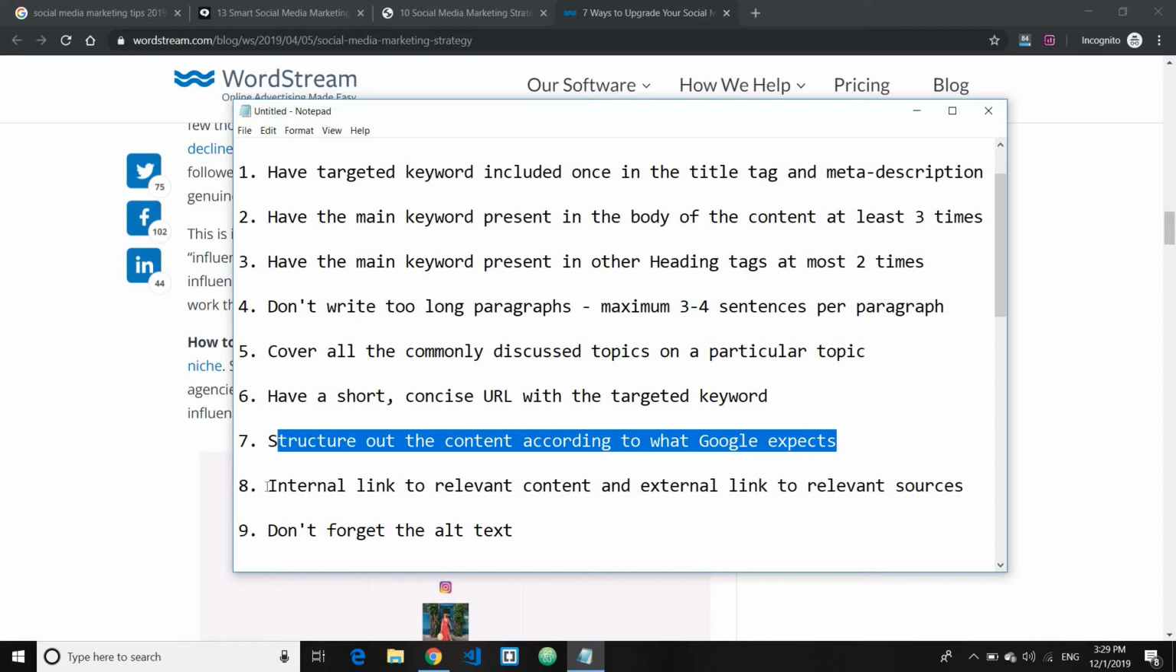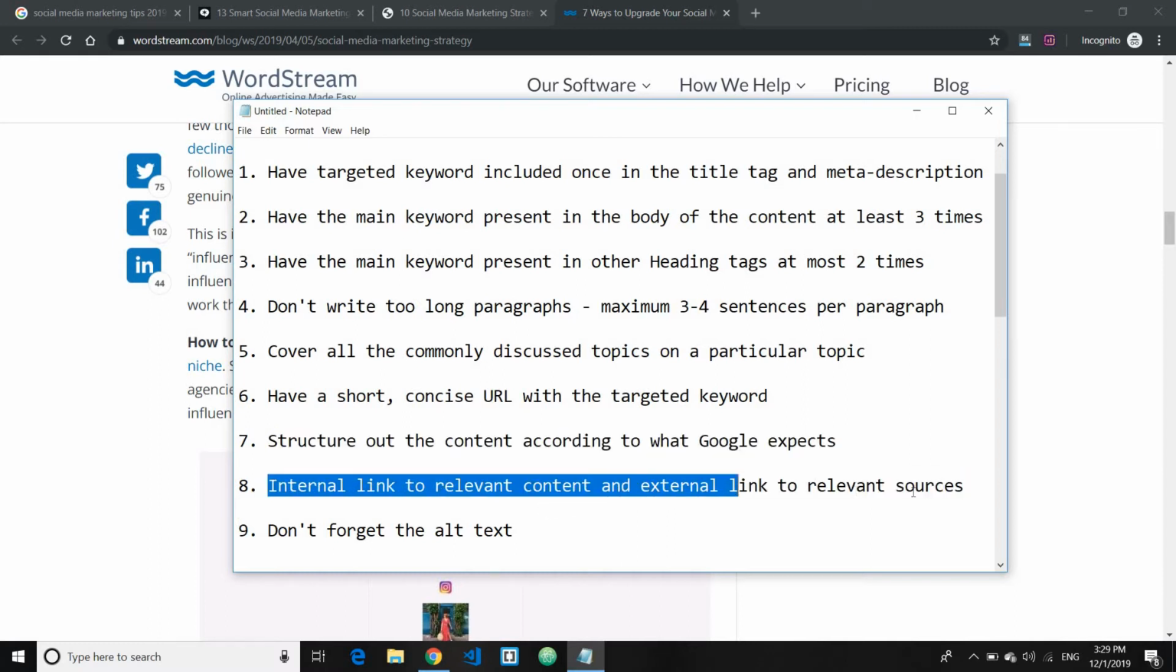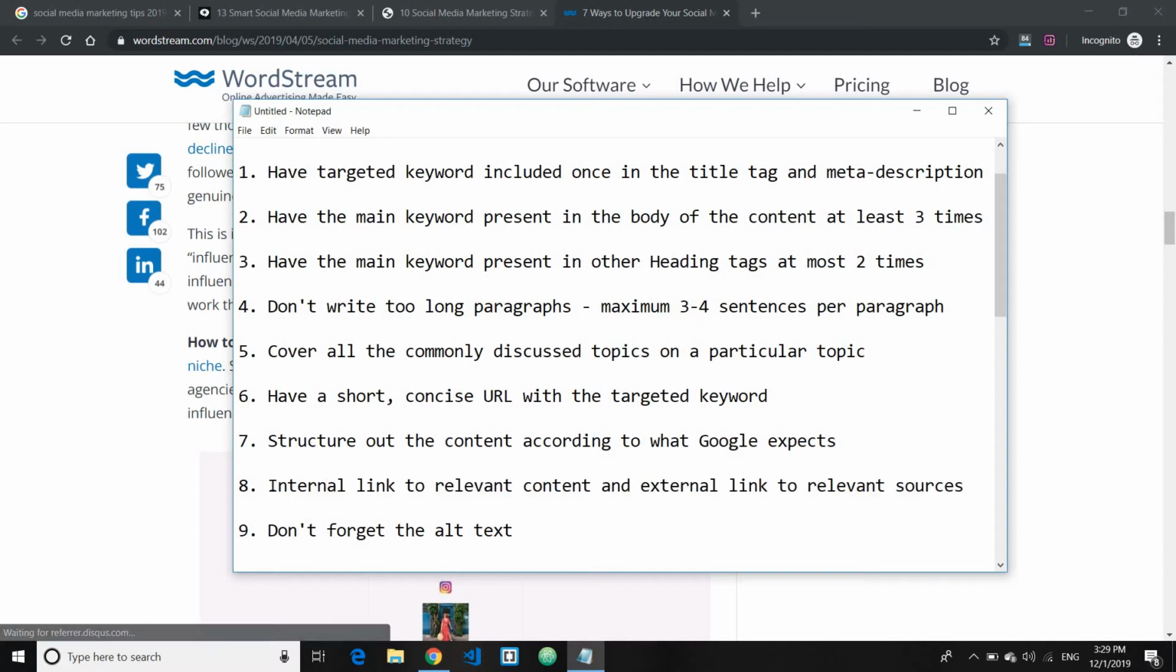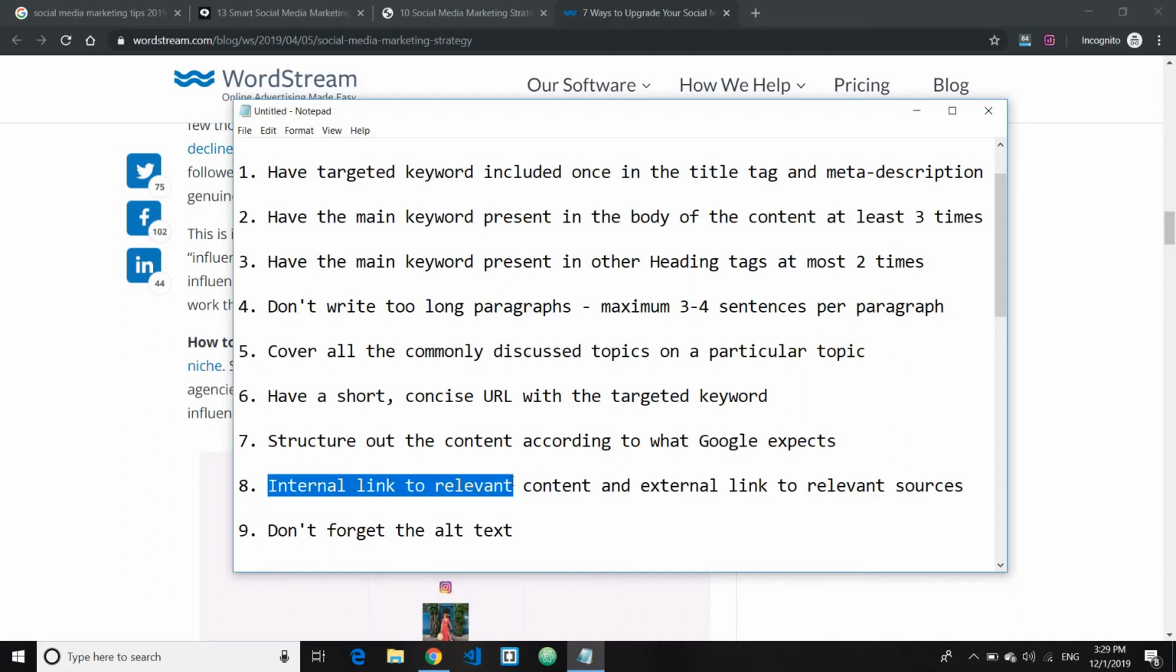The eighth point is to internally link to relevant content and externally link to relevant sources. Internal linking helps pass the link juice, or authority, from one of your pages to another page. It also helps build up the relevancy of the content. And by external linking, you signal to Google that you're sourcing some of the stats, for example, from a reputable website, which helps your site look more trustworthy, or have more authority.